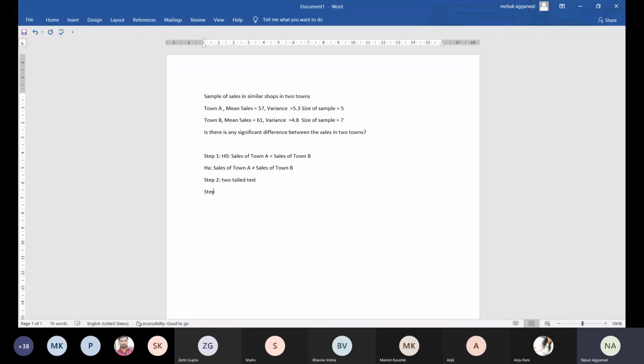Now step 3 is calculate the calculated value of the statistic. So the formula for this two sample mean for the t test is, t calculated is equal to x1 bar, or I will write x1 mean.